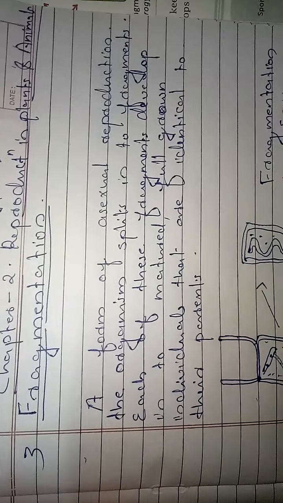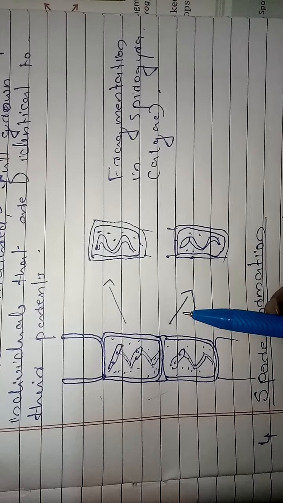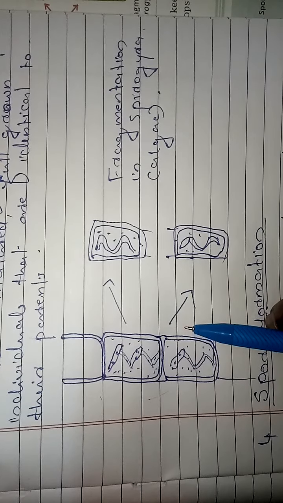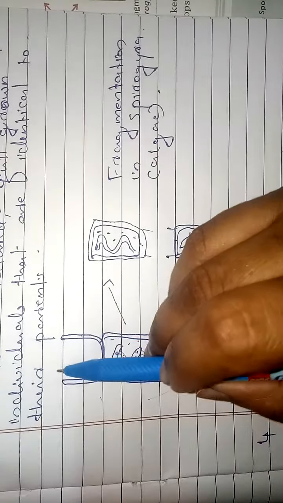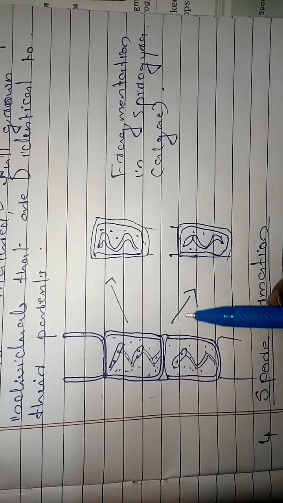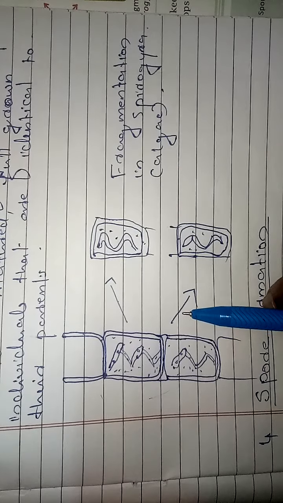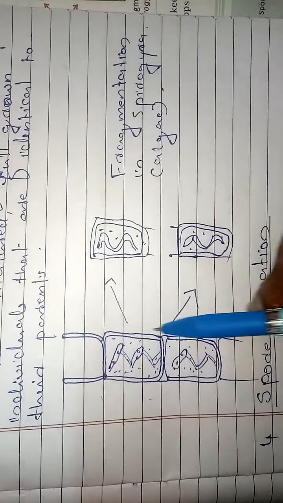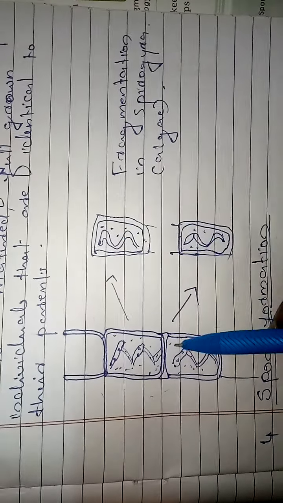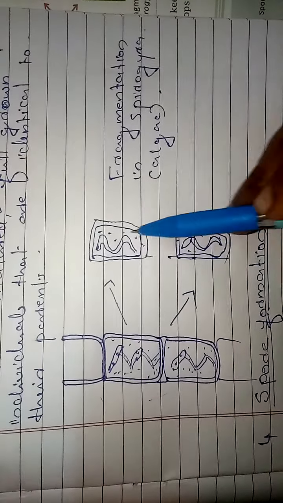Fragmentation. For example, we can take Spirogyra. Spirogyra is an algae. Algae means it is a simple plant which is aquatic in nature. Aquatic means it is living in water. Okay, this is a picture of Spirogyra. One more thing, it is not a unicellular organism, it is a multicellular organism. So when this Spirogyra matures, it is going to split into two pieces. You can see that it is cut into two pieces or two fragments.